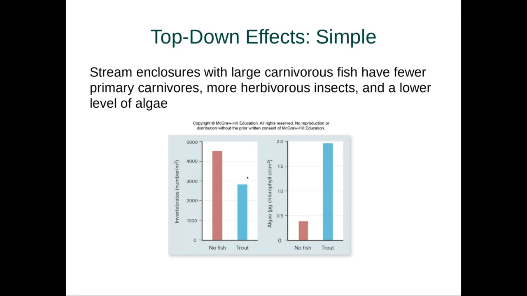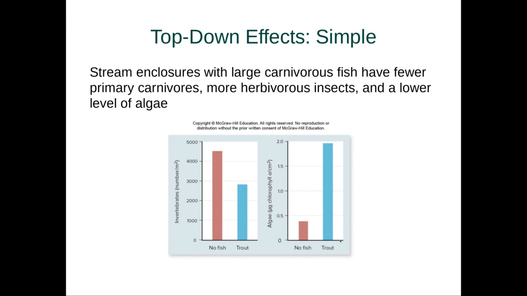So look at top-down effects first. In this case, we have a stream. It has a large number of carnivorous fish, and they have fewer primary carnivores and more herbivorous insects and a lower level of algae. So we can see the number of vertebrates with no fish or with trout present, and the number of algae with no fish or trout present.